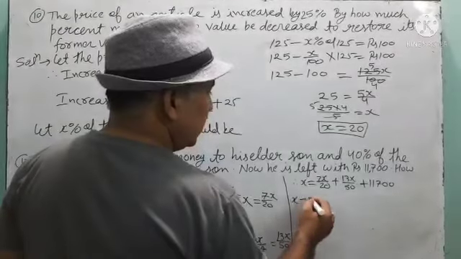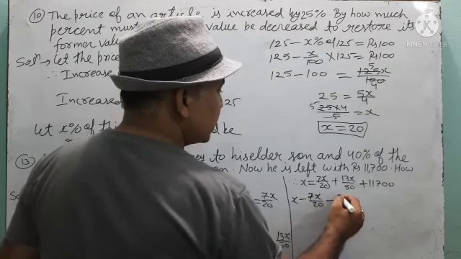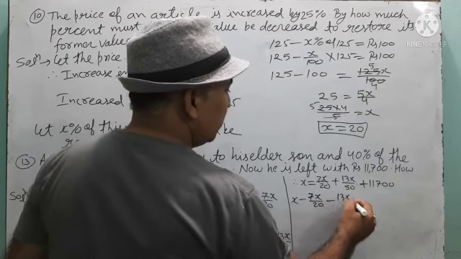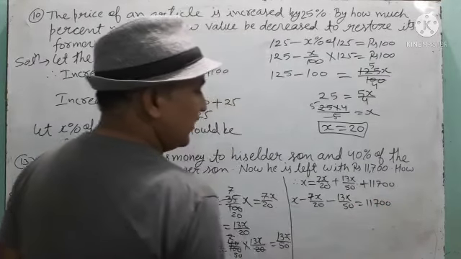See this one. Bring the like terms together. X minus 7x upon 20 minus 13x upon 50 is equal to 11,700.